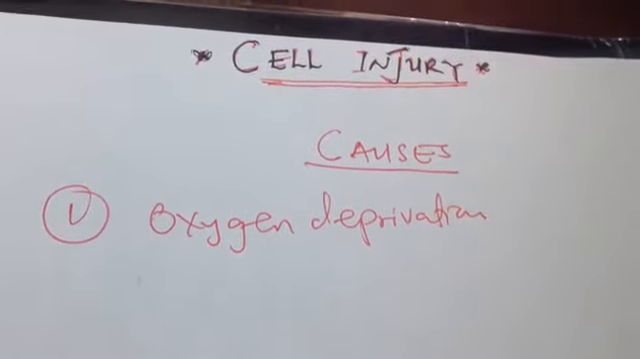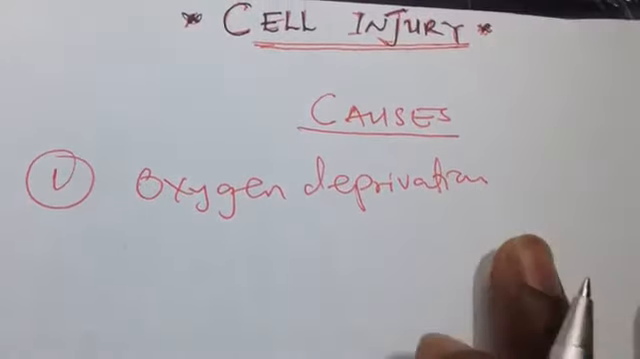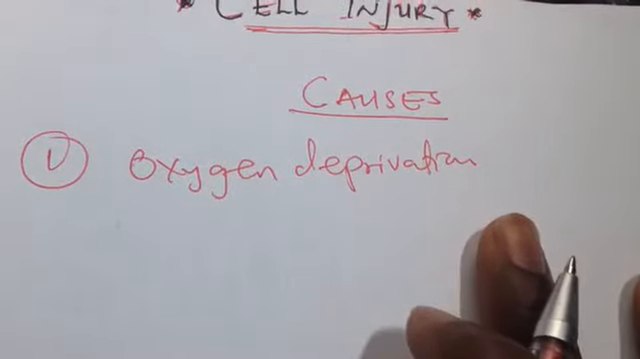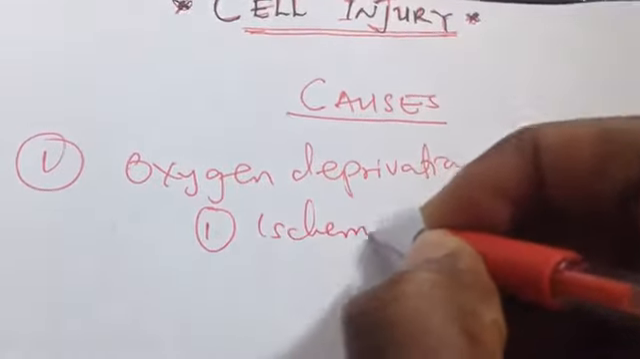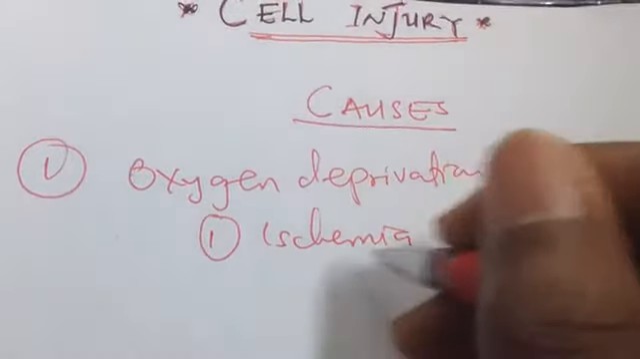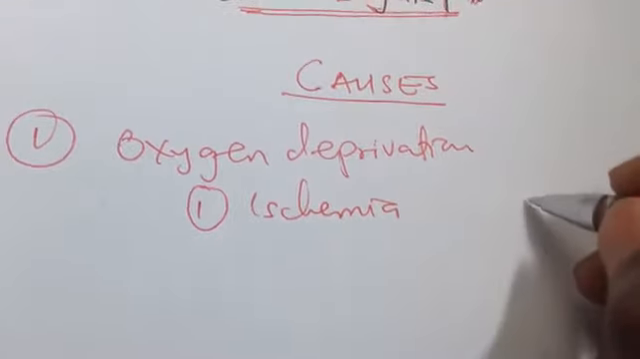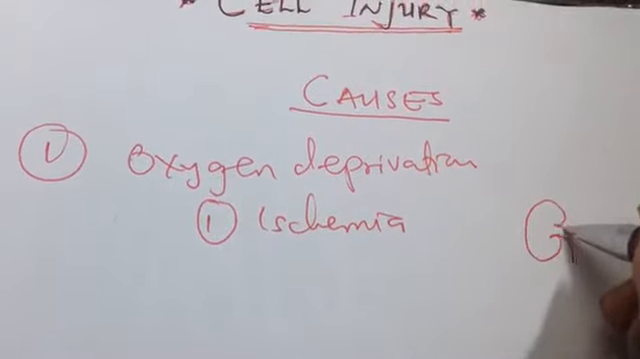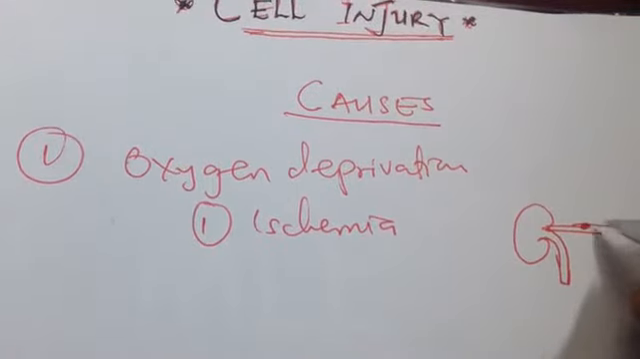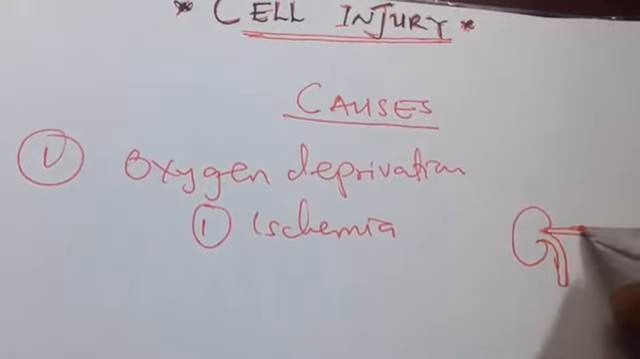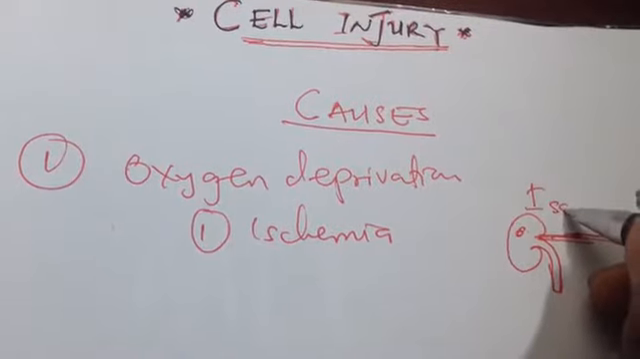But the most important thing we have to know is ischemia. Ischemia is one of the important factors that causes oxygen deprivation. What is ischemia? Ischemia is a condition in which there is a decrease in blood flow to a particular organ. For example, if this is a kidney, and this is the renal artery, and something obstructs here, then the blood flowing to the kidney will be less. So you can say this kidney is in a condition called ischemia.